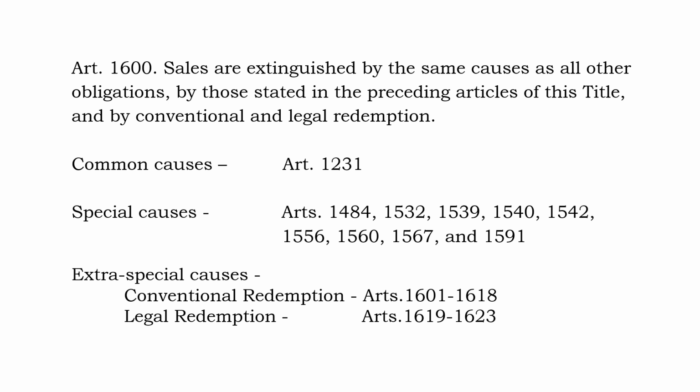So there are three classes of causes that extinguish an obligation, including a contract of sale. The first one is the common causes, which are enumerated under Article 1231. The special causes, which we will no longer discuss because we have discussed them during our regular classes, and the extra special causes, which are the conventional redemption and the legal redemption. The conventional redemption is discussed under Article 1601 to 1618 and the legal redemption under Article 1619 to 1623.